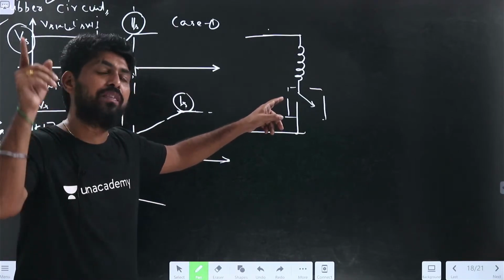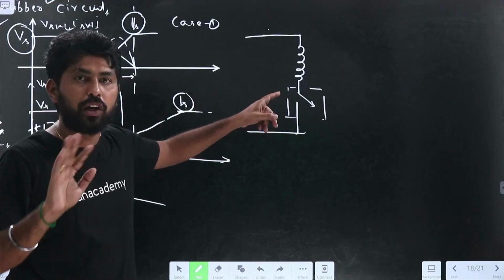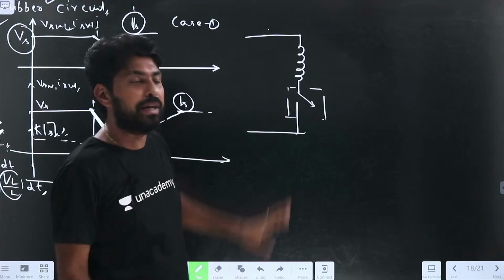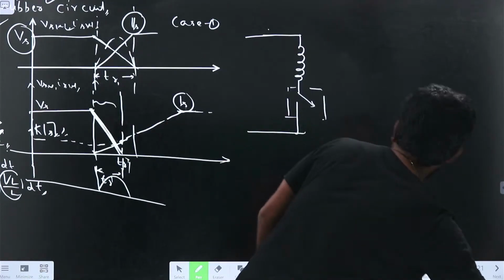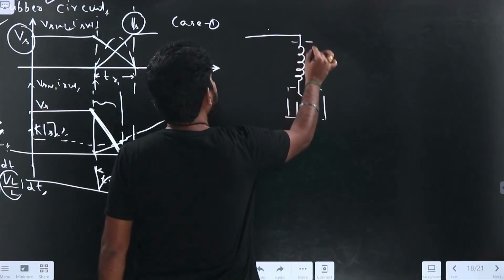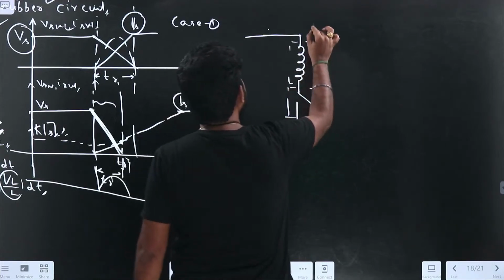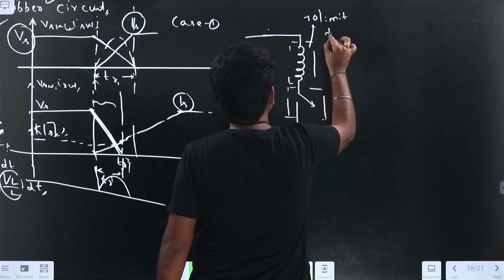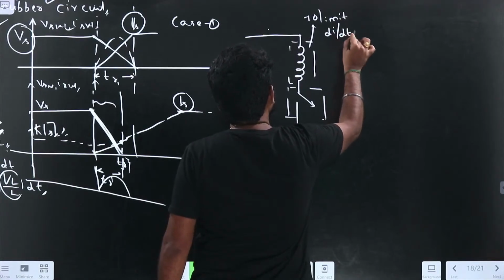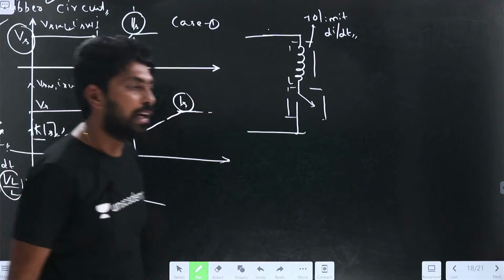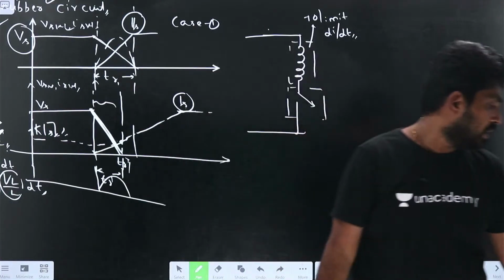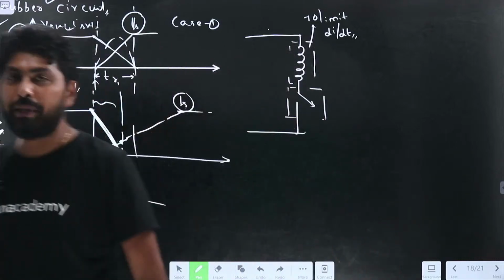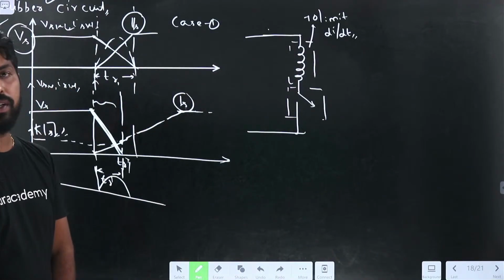There we assumed that there is stray inductance, which is not the load inductance. But here we intentionally connect the inductance to limit the di by dt. To limit the di by dt, we have intentionally connected the inductance in the circuit, right?